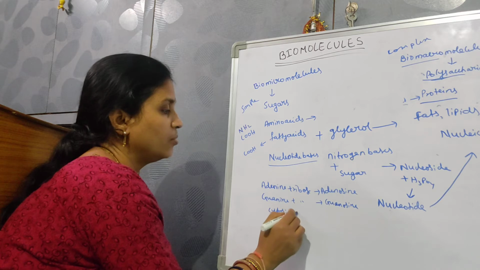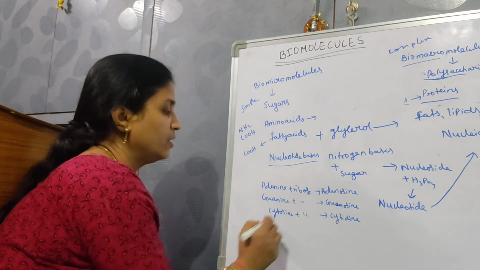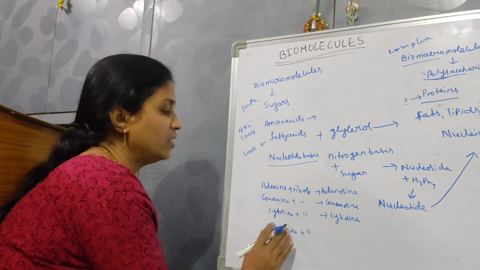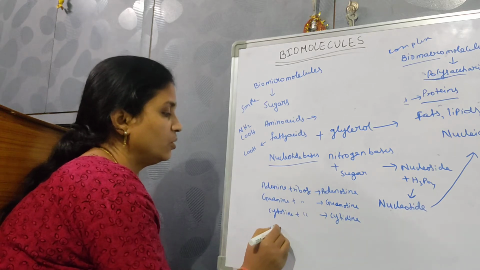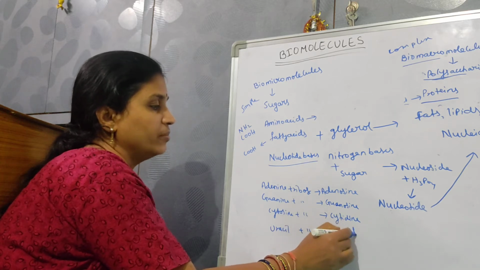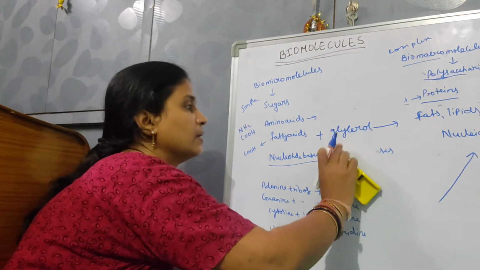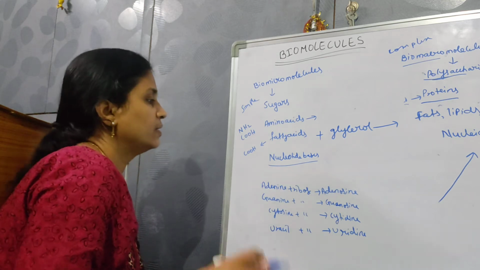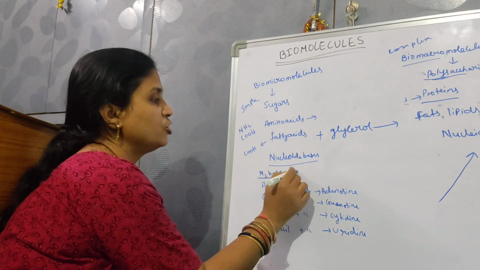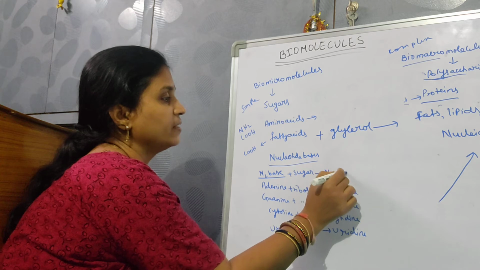Cytosine plus ribose forms cytidine. Uracil plus ribose sugar forms uridine. This is the nitrogen base, this is the sugar, and this is the nucleoside.